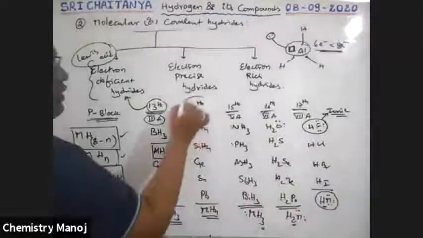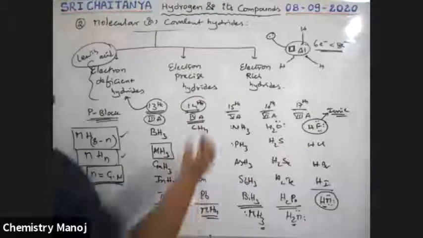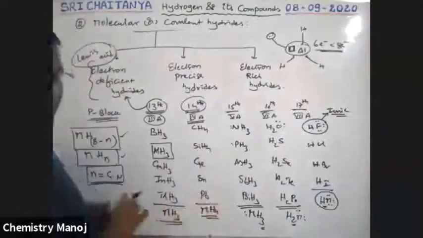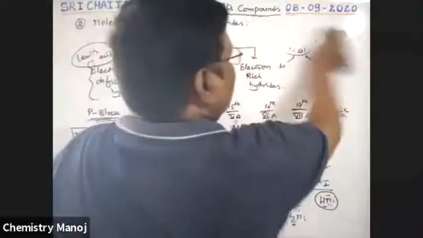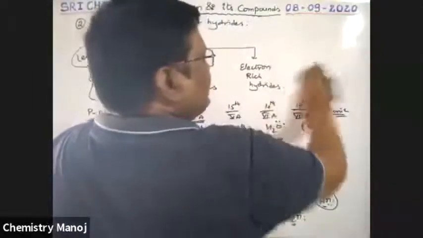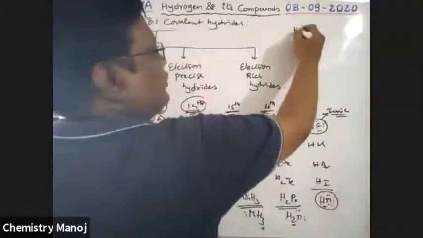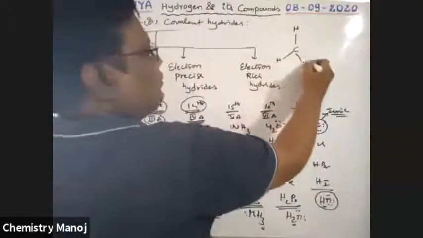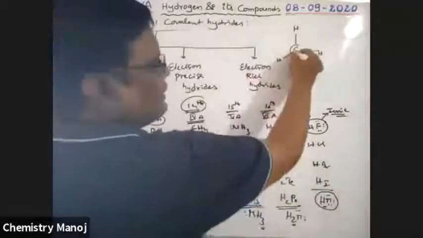Next, 14th group elements. Let us consider 14th group elements, the carbon family. This is carbon. Now, what is the structure of this carbon? CH4. Already we know that it is a tetrahedral structure. CH4, carbon with 4 hydrogens, tetrahedral structure. So 4 bonds, 4 times 2 is 8 electrons at the central atom.